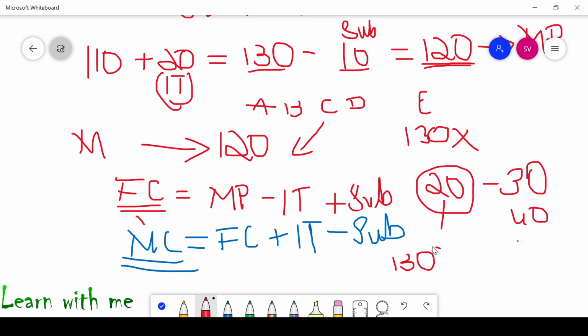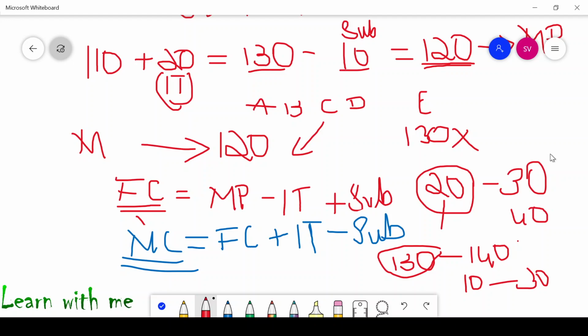If the market price is 130 and your manufacturing cost is 140, then they will give 10 rupees as subsidies for you. And sometimes they can also give you 30 rupees as subsidies and 40 rupees as subsidies also. So don't get confused over this.